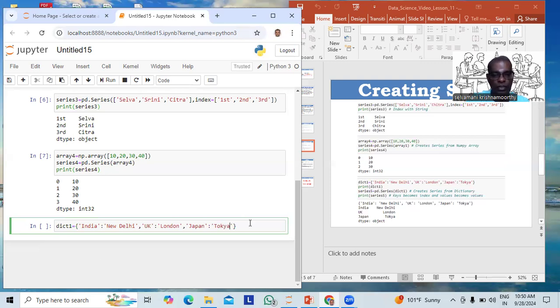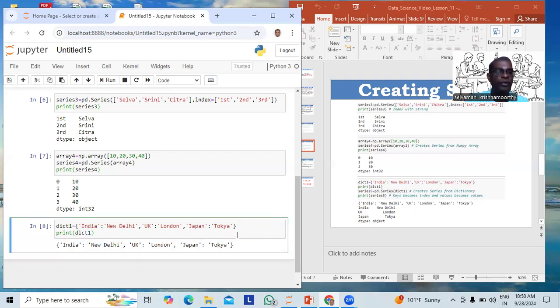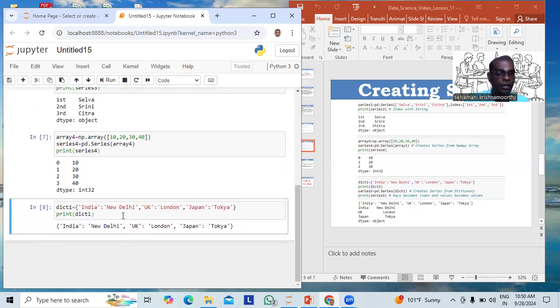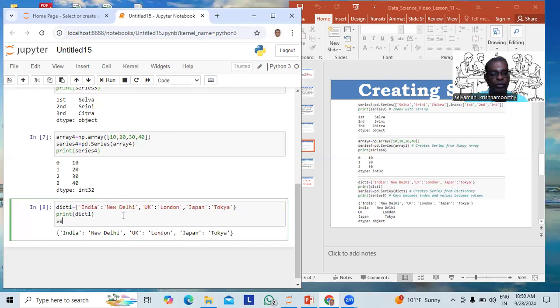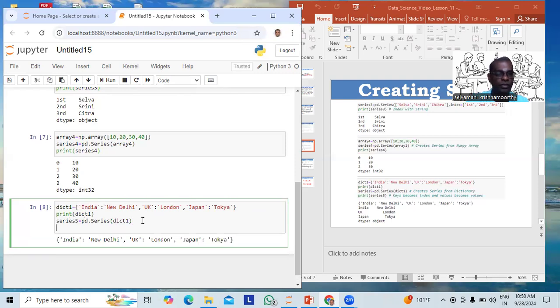So one dictionary is ready. Let us confirm it is created. So one dictionary is created. Now I need to create one series called series 5 from the dictionary, pd.Series of dict1.